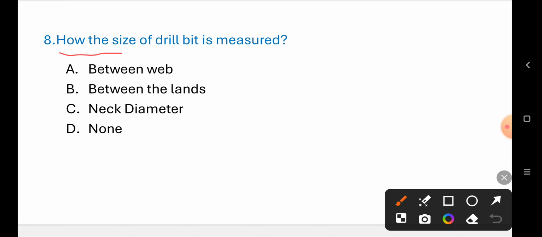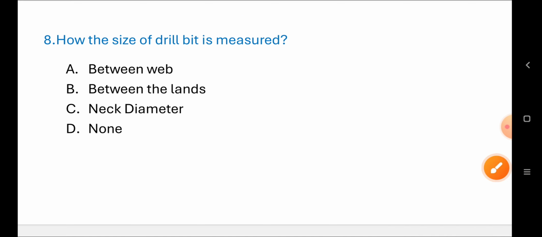How is the size of drill bit measured? Between the wave, between the lengths, neck diameter. Correct answer is B. Between the lengths. Next question.